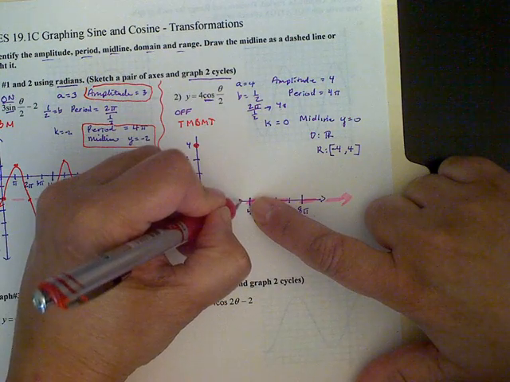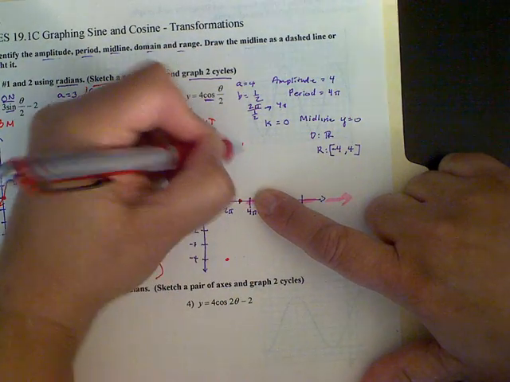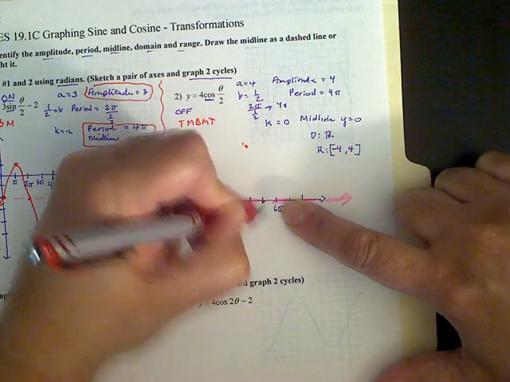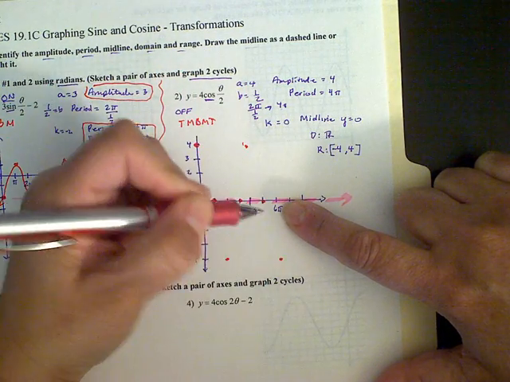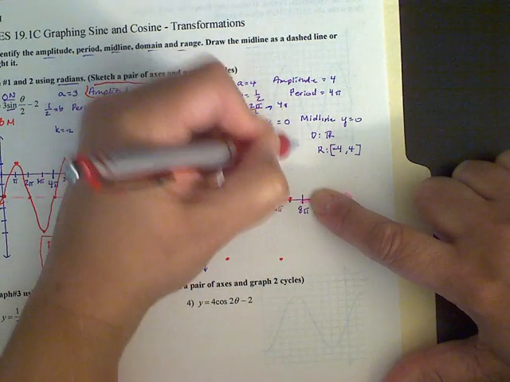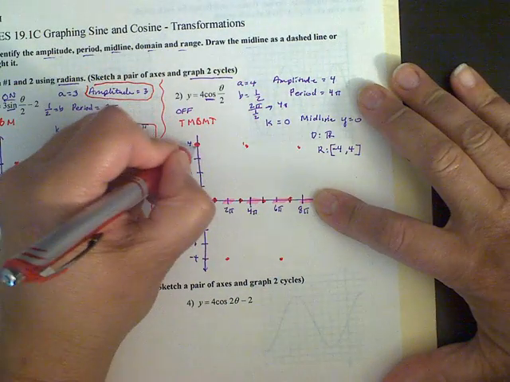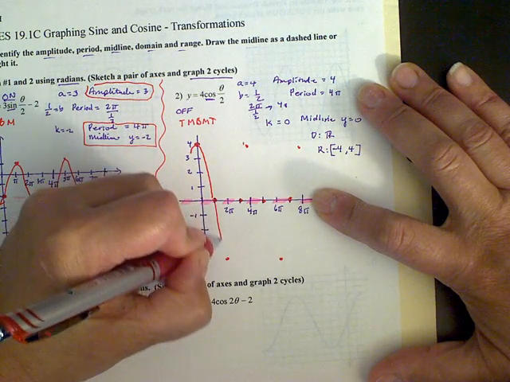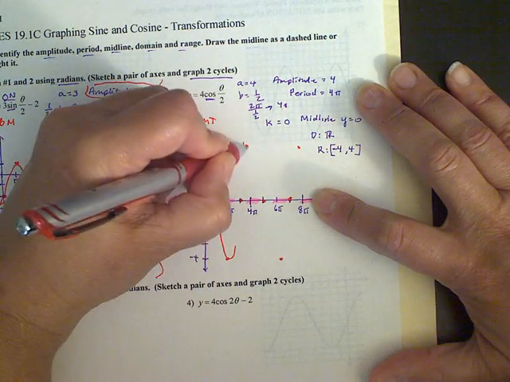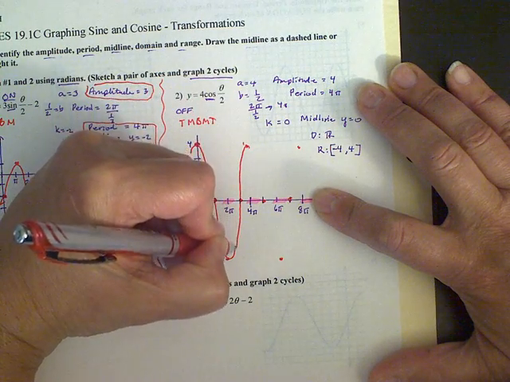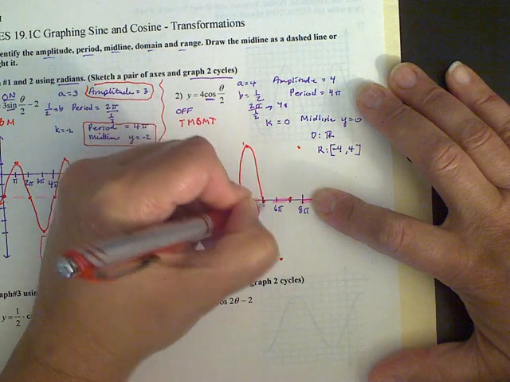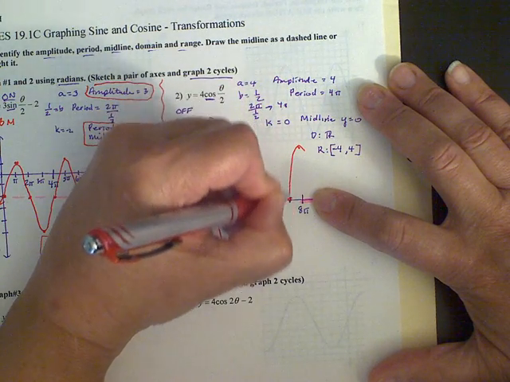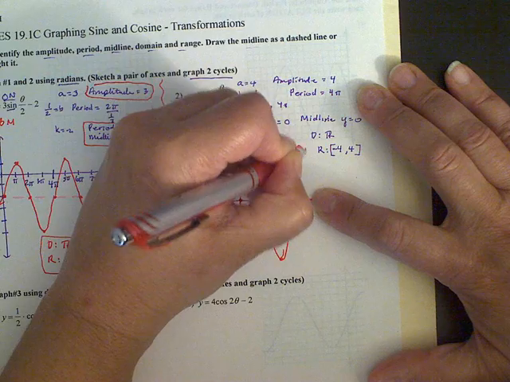Then we're going to come back to our middle, back to the top, back to the middle, down to the bottom, back to the middle, and back to the top. So again, it's not going to be perfect, but we're going to do the best we can. Since we're not using graph paper on this one, I forgot to print that on here. And I know a lot of you at home probably don't have graph paper, so this is okay as long as you make it pretty good.